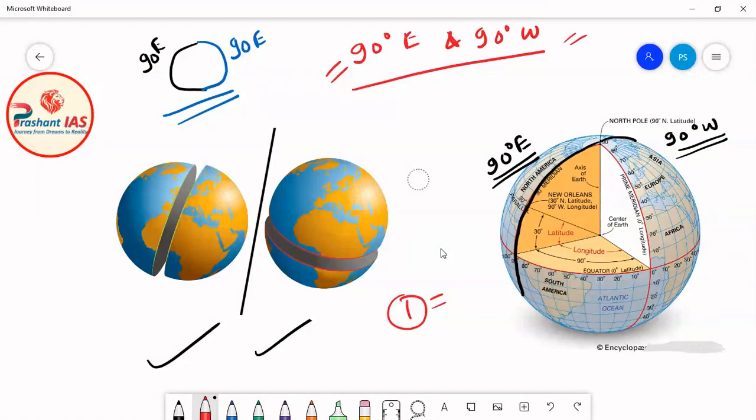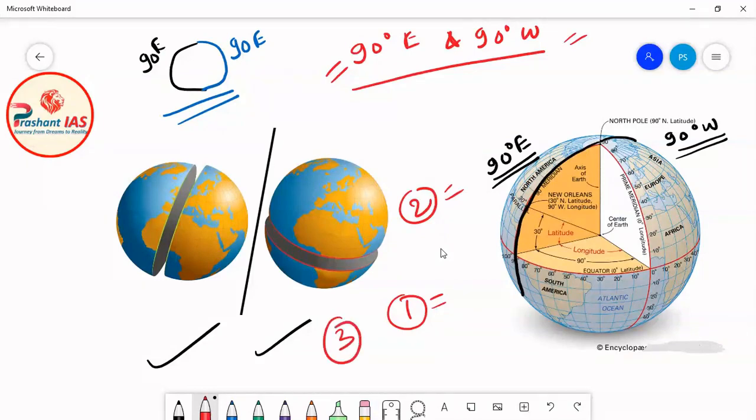The second condition was that it must clearly divide the earth into two equal halves. You can see in this diagram that if you try to imagine, this is actually dividing the earth into two equal parts. So the 90 degree east and 90 degree west meridians together divide the earth into two equal parts. So the second condition is also satisfied. Now what was the third condition?